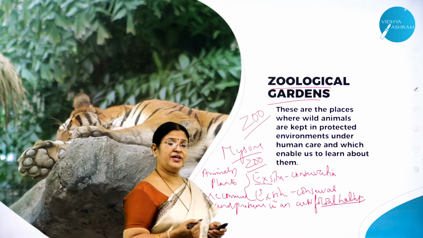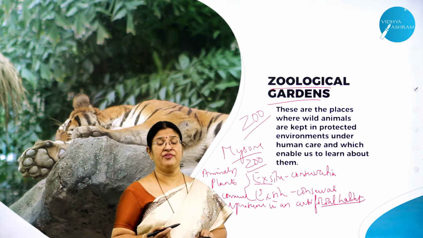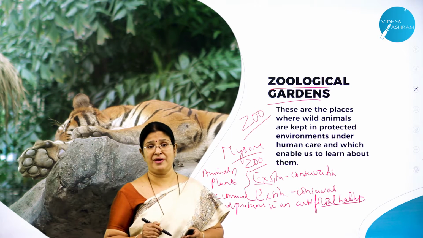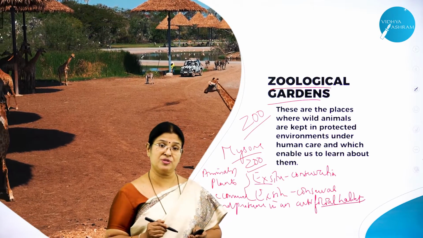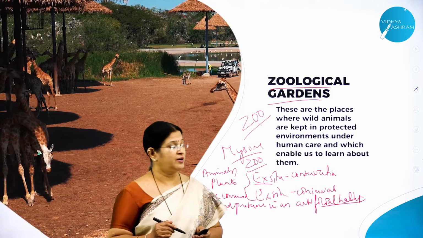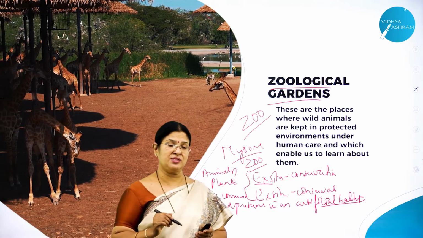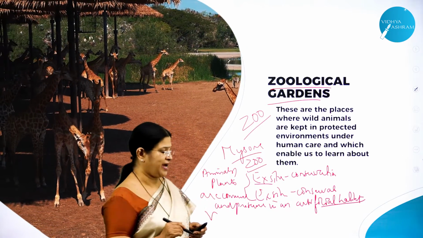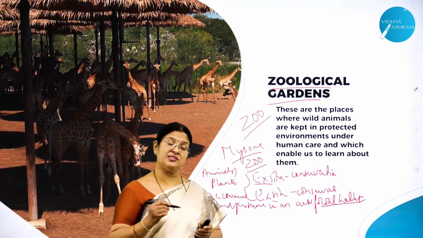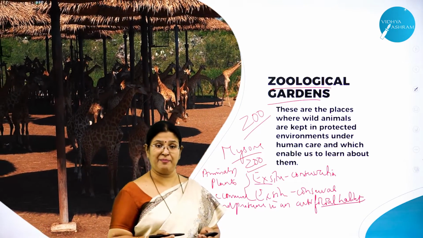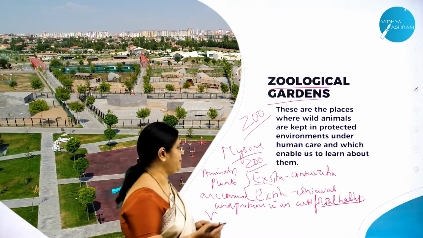So in order to avoid all this, as I said, we need to maintain the ecological balance. Plants are important, and at the same time animals are also equally important to maintain ecological balance on this planet Earth, right? So ex situ conservation means what? Preserving and conserving the animals in an artificial habitat. So it is not a natural habitat.